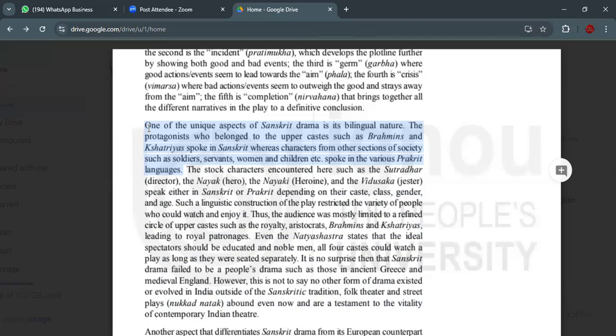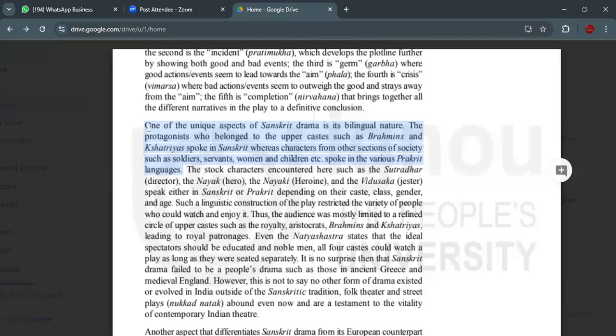They always spoke in the Sanskrit language, whereas the characters from other sections of society, such as soldiers, servants, women, and children, spoke in the various Prakrit languages. The stock characters encountered here are the Sutradhar, director, Naik, hero, Naiki, heroine, and Vidushaka.